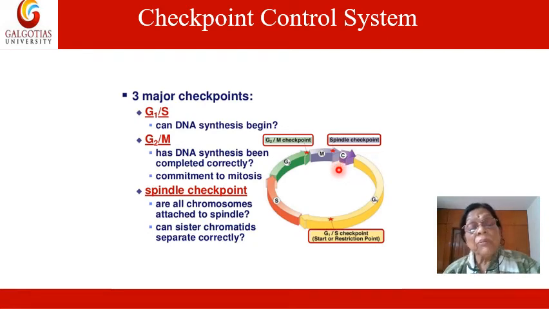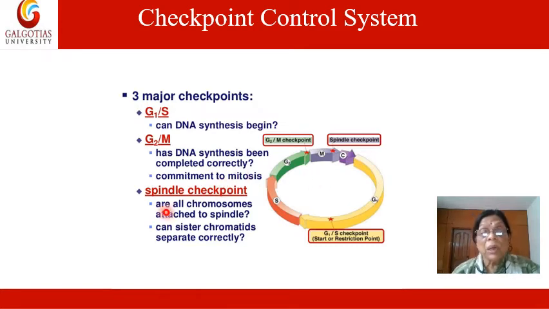Or if it is required, the cell can even undergo apoptosis or die. And that is also genetically programmed. So if this stage is crossed, that is, if the DNA is synthesized completely correctly, then mitosis starts.